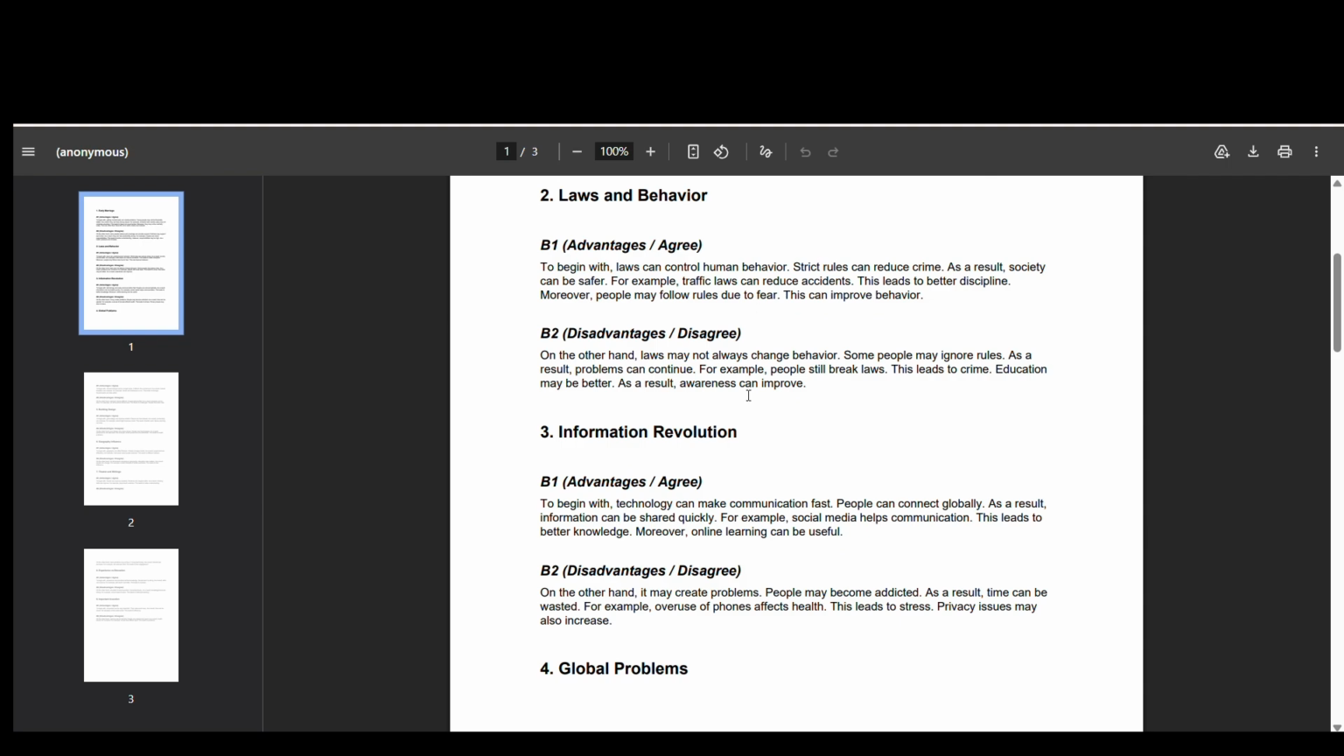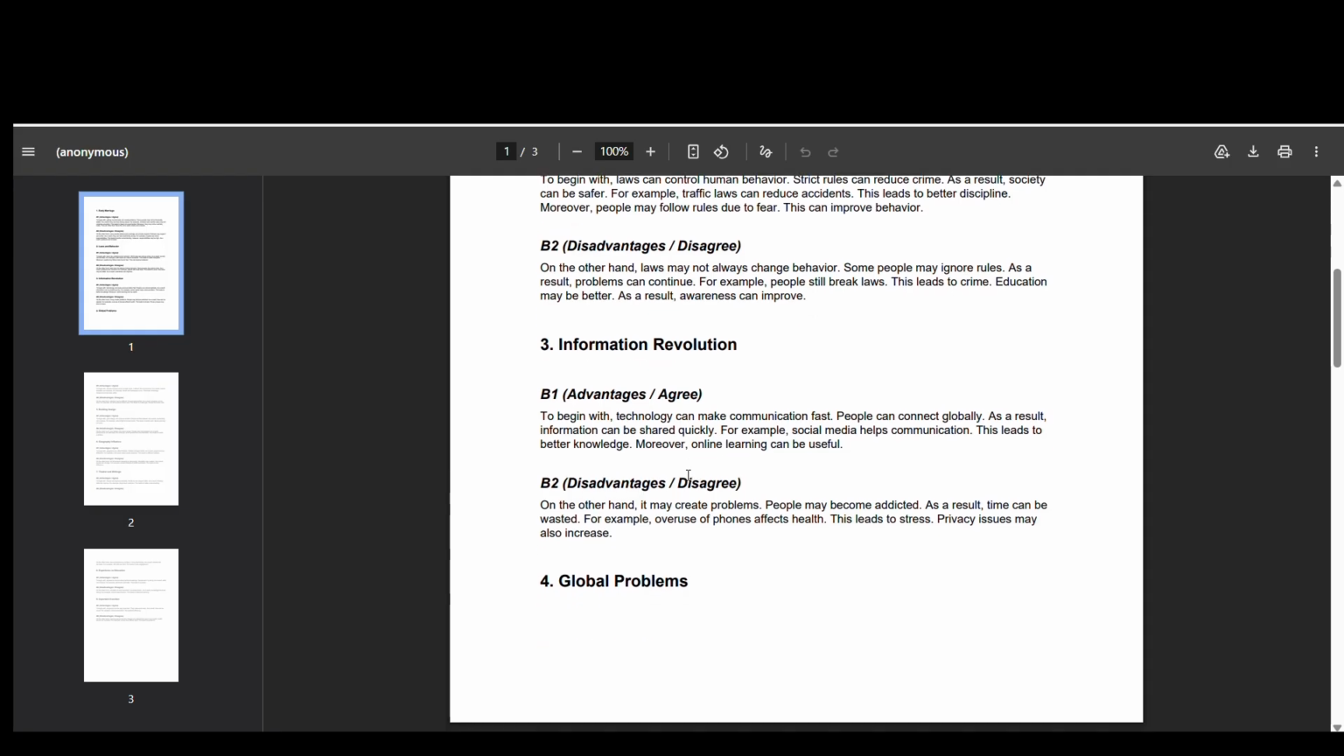For example, people still break laws. This leads to crime. Education may be better. As a result, awareness can improve. So our governments should help us to improve all these bad things. How can they do it? They can help us with different types of education, and they can help us with the help of societies. There are so many ways.